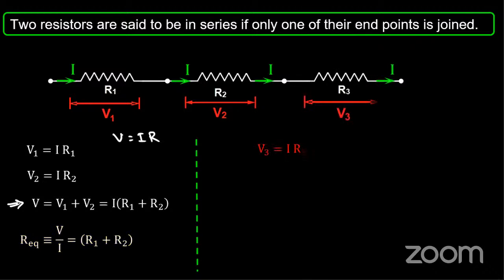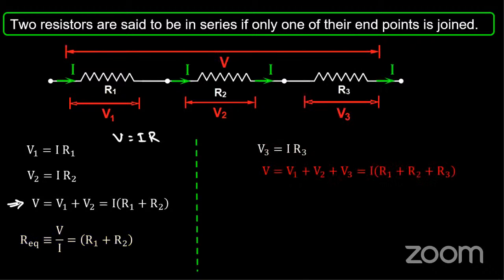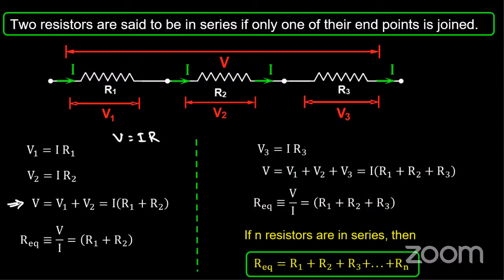Therefore, if we have any number of resistors connected in series, say one more resistor R3 connected in series with R1 and R2, then R equivalent is equal to R1 plus R2 plus R3. Likewise, if we have n number of resistors connected in series, then the equivalent resistance will be the summation of all the resistors connected in series. This is the series combination of resistors.